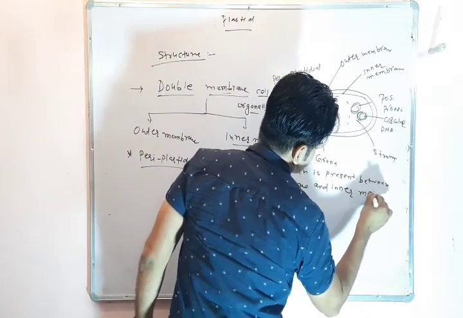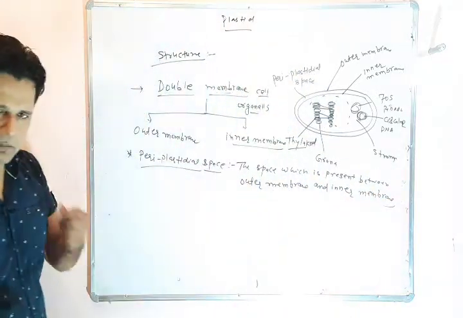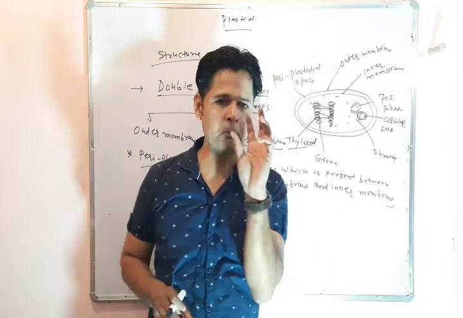Okay, on the inner side there are two big systems.